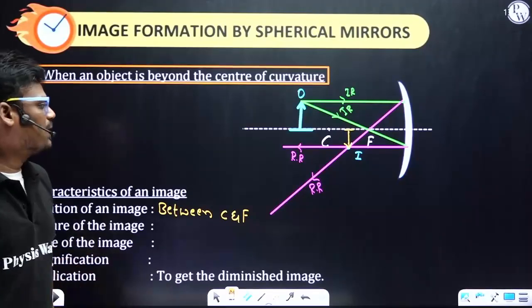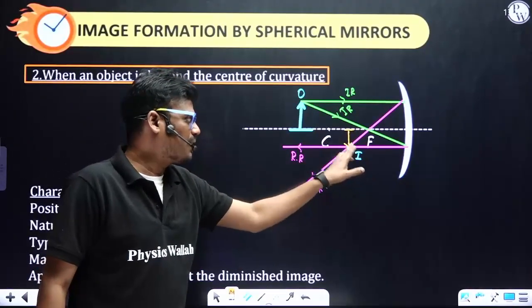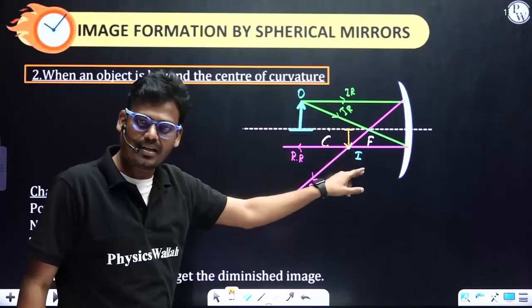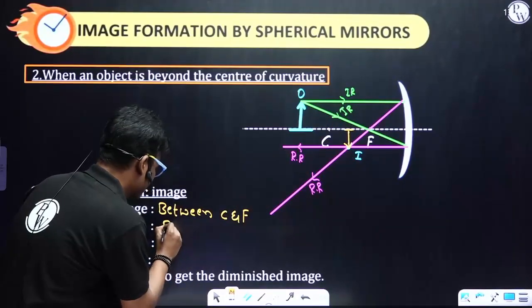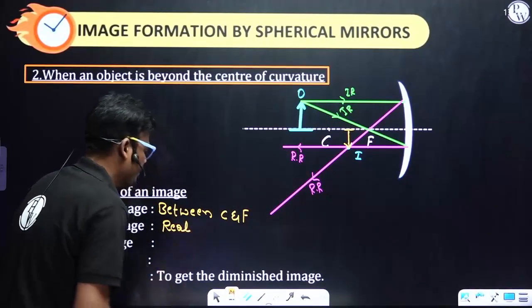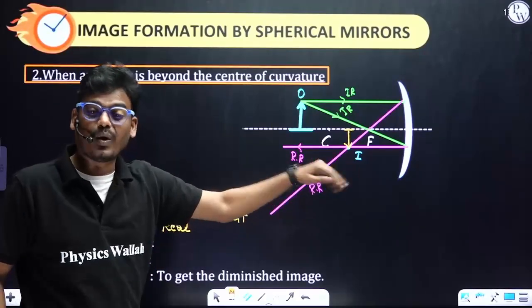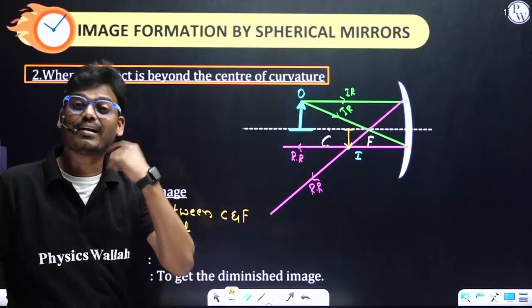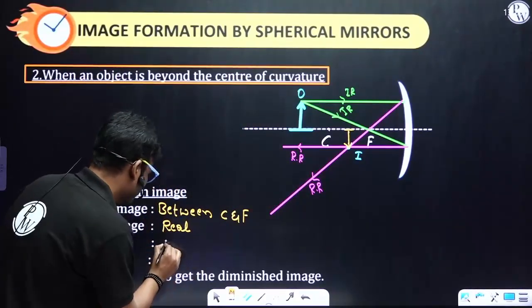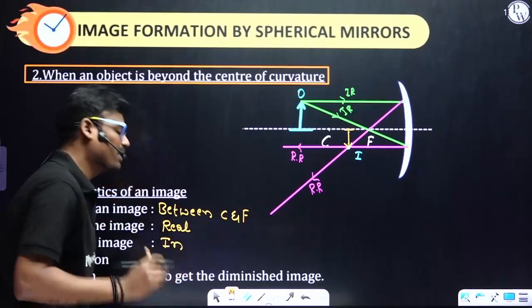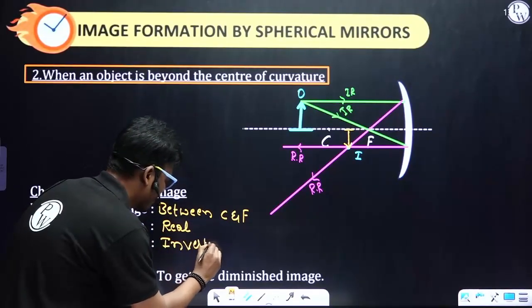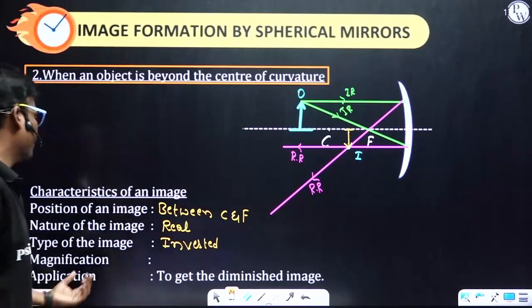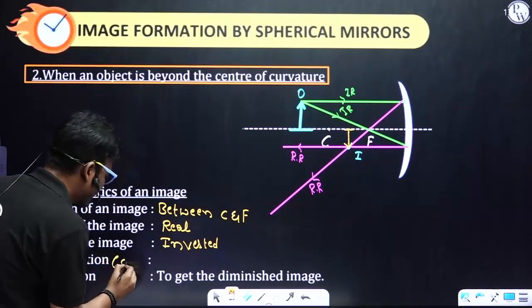Next, nature of the image. You have to check whether the reflected rays are actually meeting. Yes, so it is a real image. If the image is real, what is the type? Is it inverted or erect? It is always inverted. All real images are inverted images only. Next one, magnification, nothing but size.